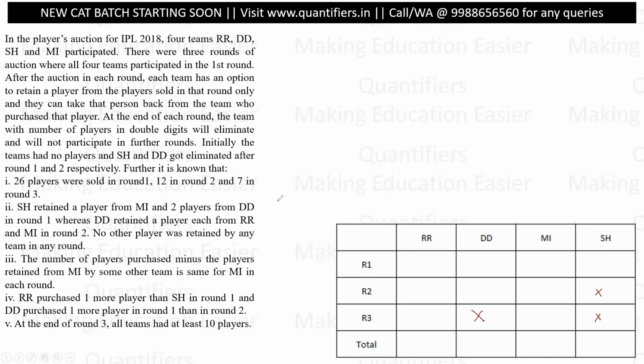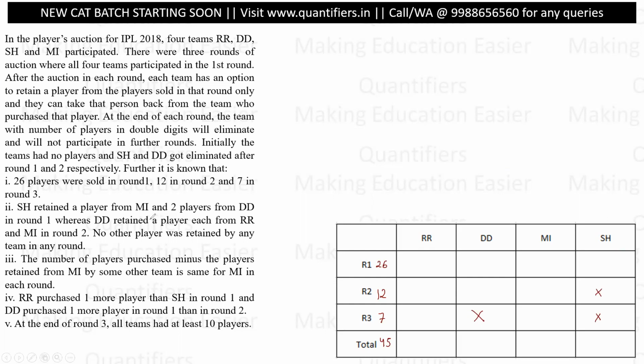26, 12, and 7 players were sold in rounds 1, 2, and 3 respectively. All right, 26, 12, and 7. So 26 plus 12 is 38, and 7 more makes 45 players in totality sold throughout the bidding process.